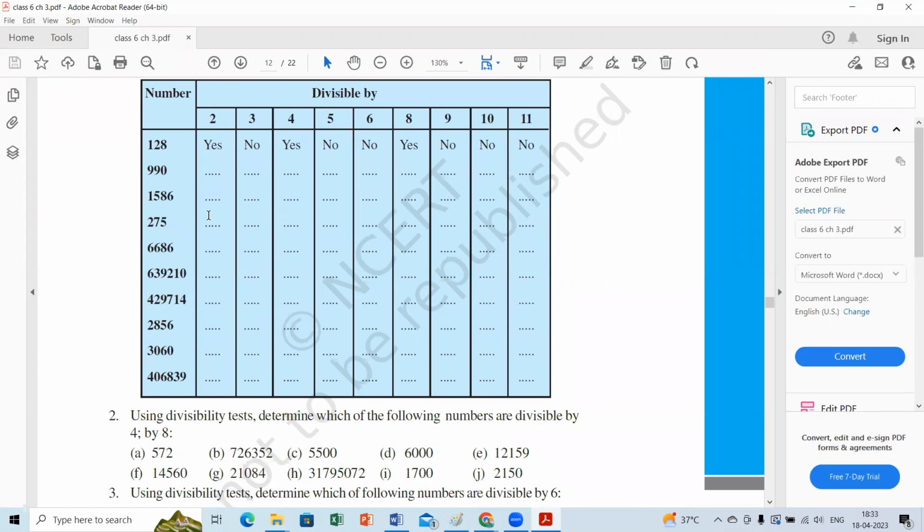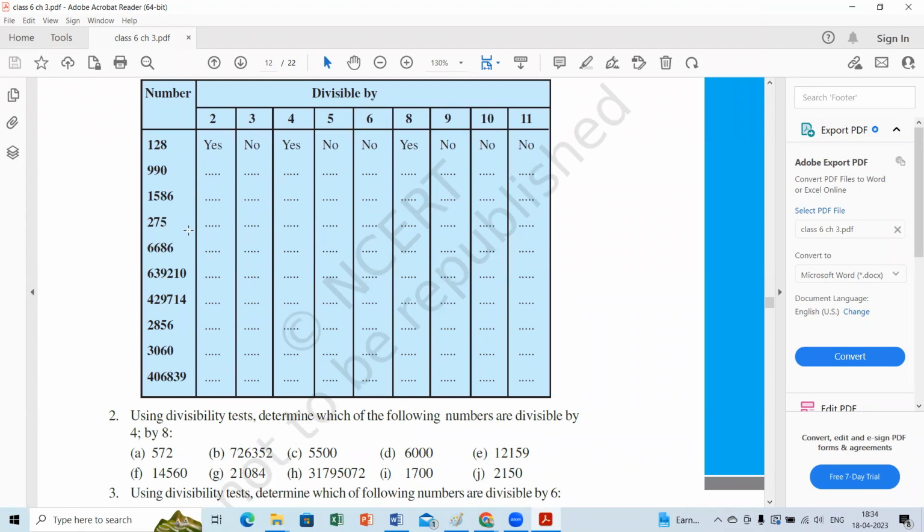What is the sum of all the digits in the number 275? 2 plus 7 plus 5.